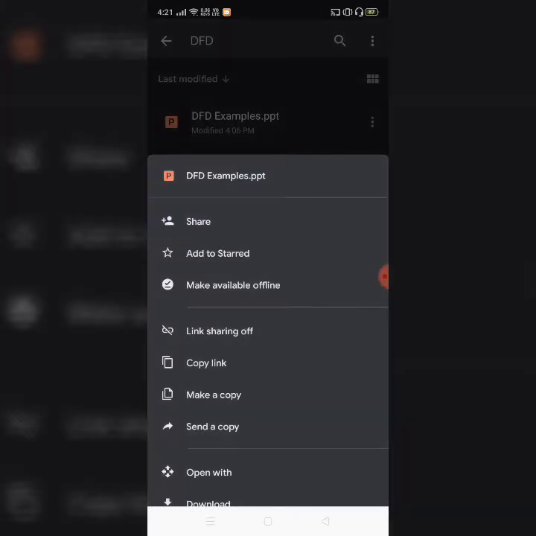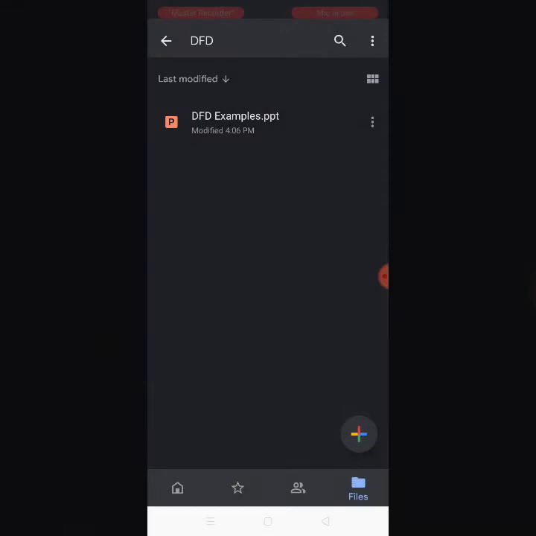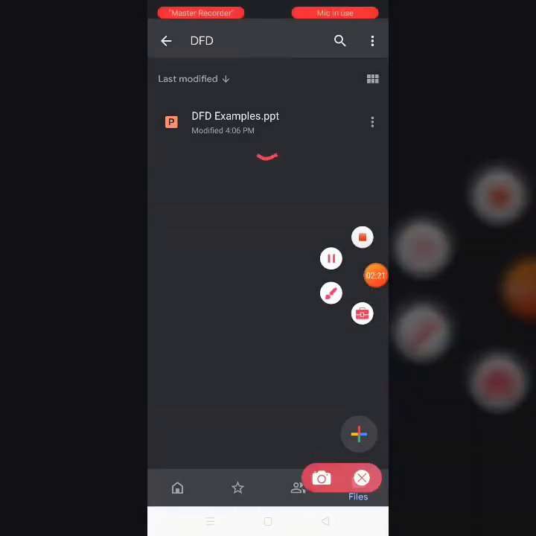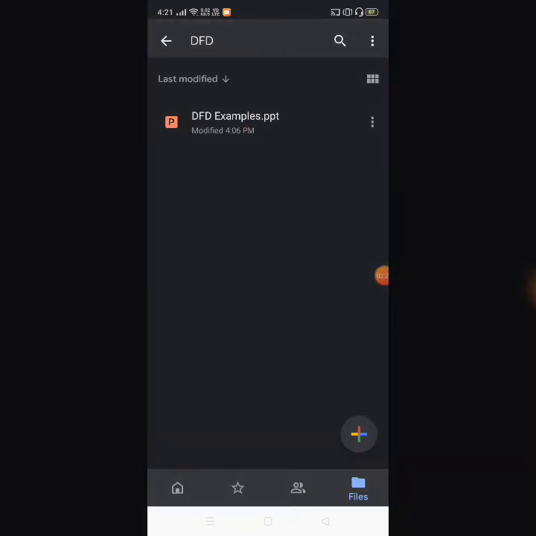We'll see this option in a new video. Fine. So now let us try to open this one. To open this PPT file, because this is a PowerPoint file, we need an application which supports PowerPoint presentations. I have installed Google Slides on my mobile phone. If you are using any other application, for example WPS Office, the file will be downloaded to your mobile phone and then it will be opened.